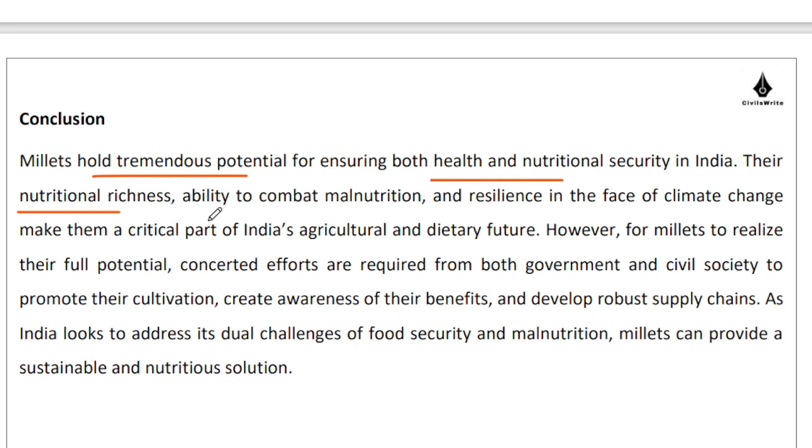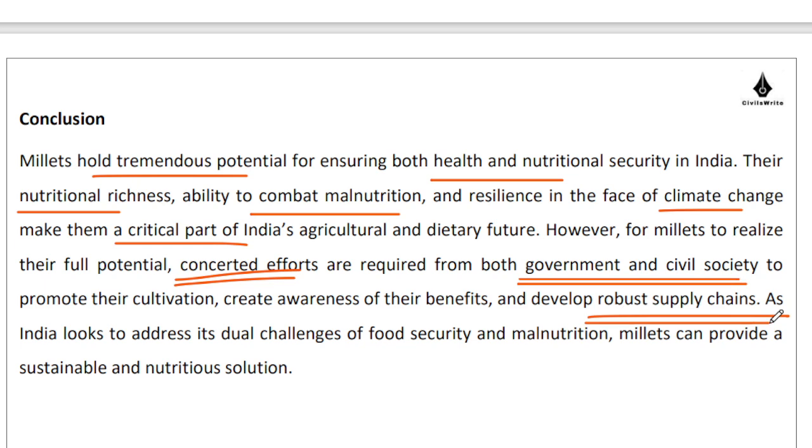Nevertheless, you have to highlight that millets hold tremendous potential for ensuring health and nutritional security. Their nutritional richness, their ability to combat malnutrition, their ability to grow resiliently in the face of climate change and difficult weather and soil conditions makes them a critical part of our agriculture and dietary future, right? Concerted effort will be required from the government, civil society, consumers, brands, and so on, so that we can create a robust supply chain for the millets. As we look forward to tackling the dual challenge of both food security and malnutrition in light of climate change, millets can provide us the sustainable and nutritious solution that we are looking for. This can be your short and simple answer.